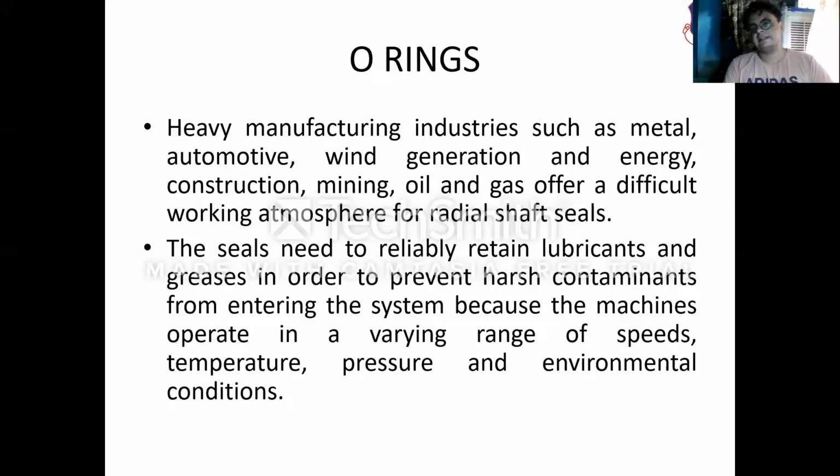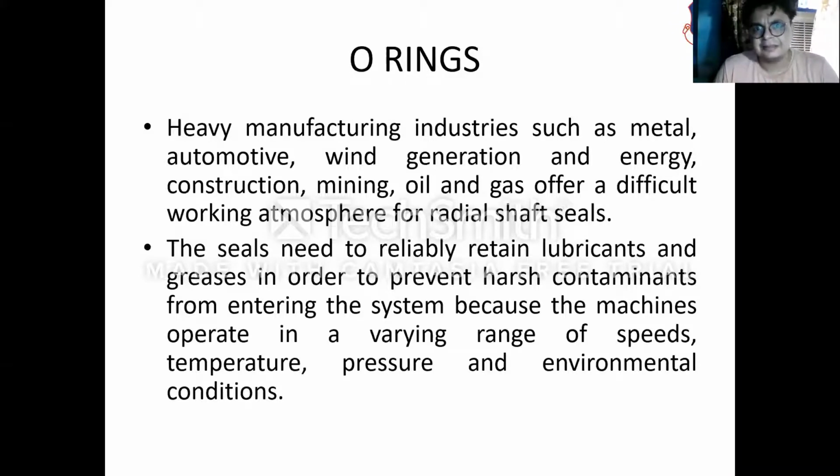So basically, it is used. We all know that oil and grease are used in heavy machines for the smoother movement of the machine, and it is necessary that the equipment should retain the lubricant so that smooth work will be carried out for a longer time.